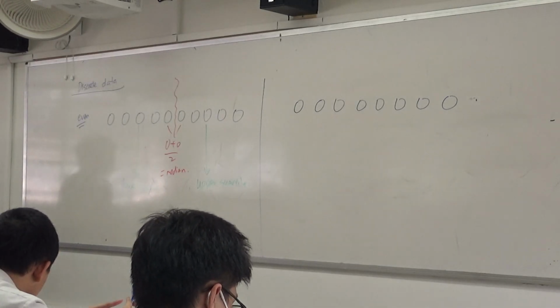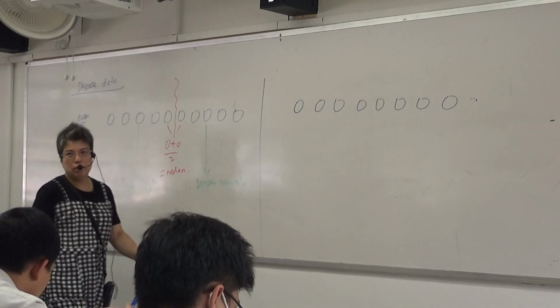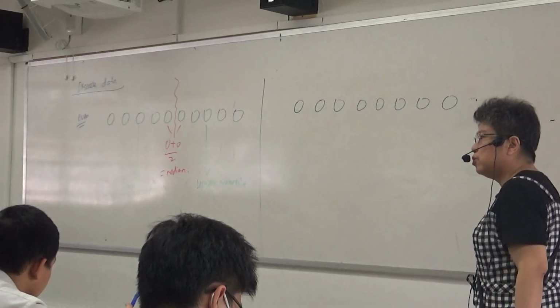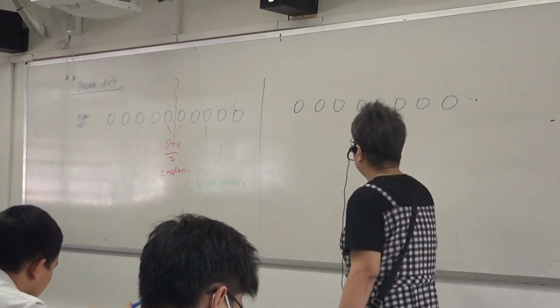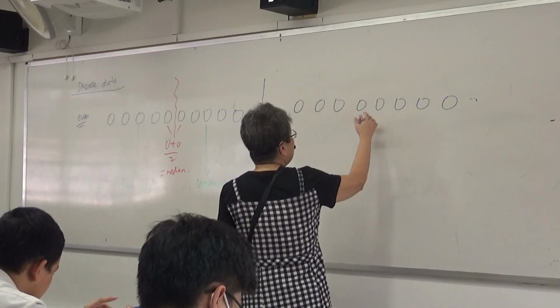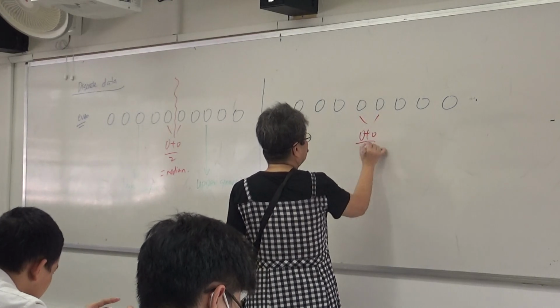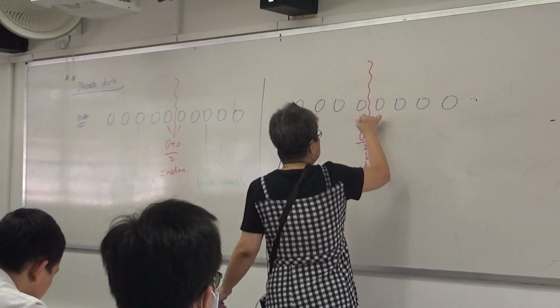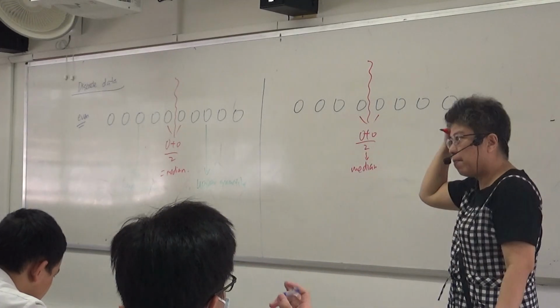8 values, where's my middle value? Now you very clever, you must tell me. 8 values, where are the middle positions? 4 and 5. So 1, 2, 3, 4, 5. So these two, right? This will be my middle. So this is my middle position, am I right?